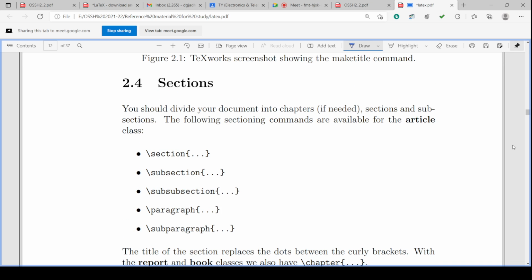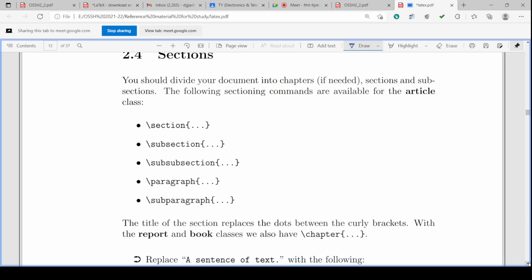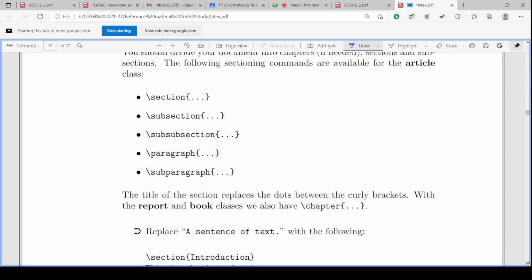You should divide your document into chapters if needed. Chapters, sections and subsections. The following sectioning commands are available for the article class, and those are